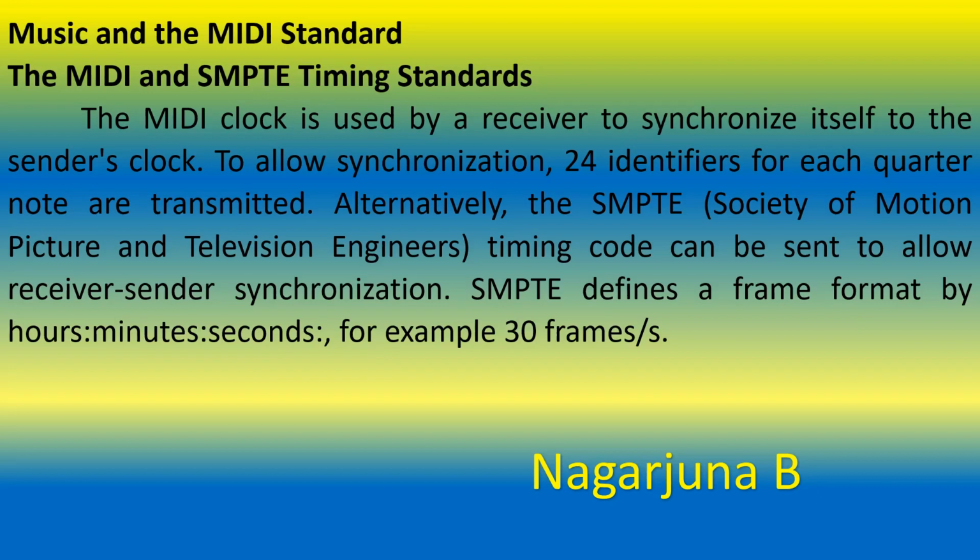You might have heard about frames per second, especially when it is displayed. When you go to a theater to watch a movie, it displays frames per second at the start of the movie. In the advertisements, first it displays a certificate.